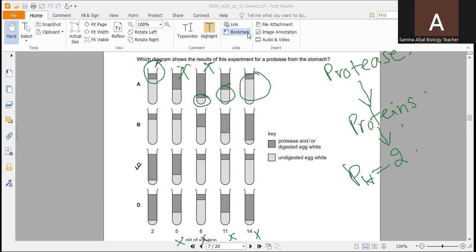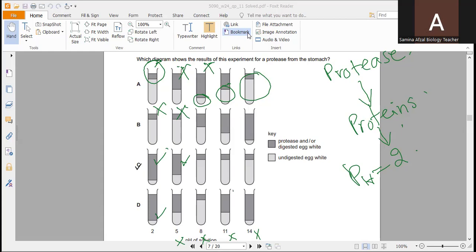So we have to find out the maximum digestion of proteins. But at pH 5, as compared to D, it has more digestion. As pH is increasing, the rate of digestion should be decreasing.